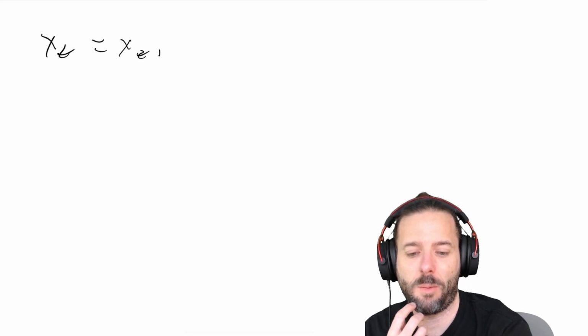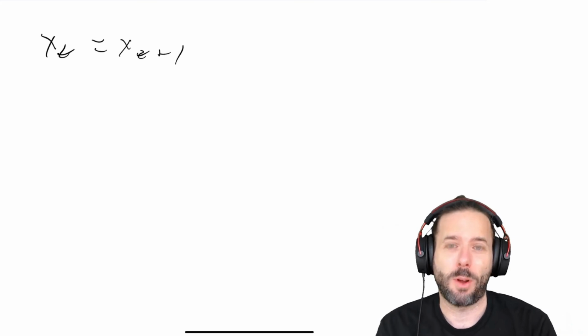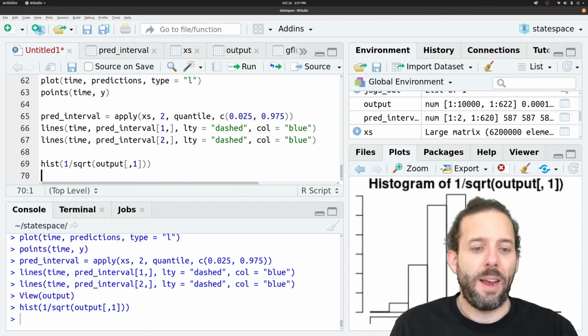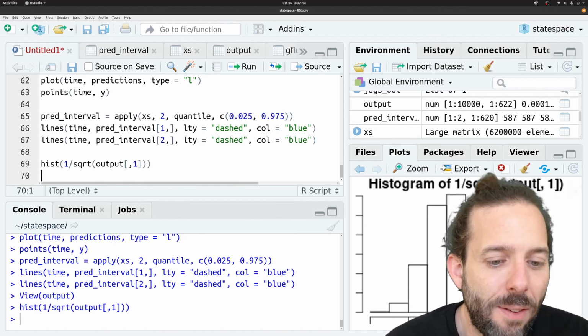Say x of t is equal to x at t minus 1. Don't worry, I'll try to work on my handwriting when I'm actually doing this. And so we can look at this, and we don't have...